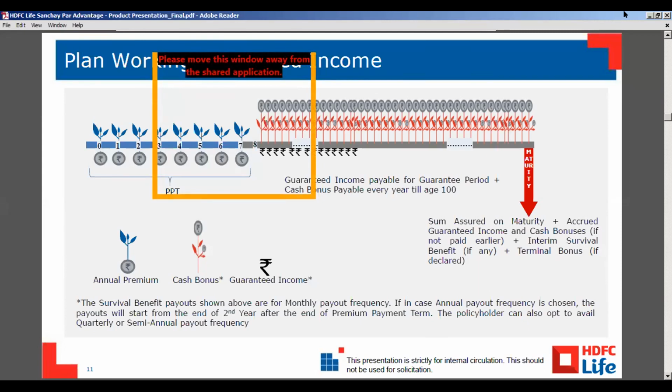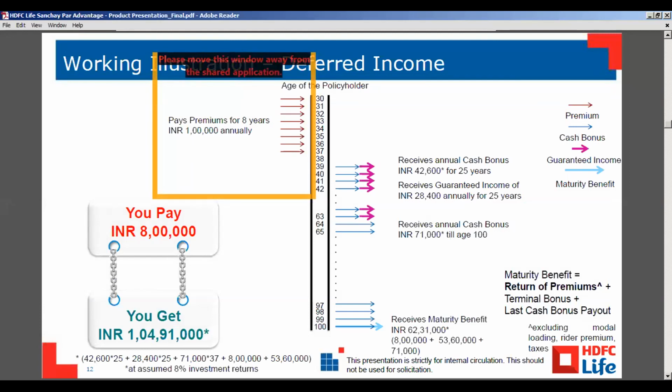Is my point clear? We'll take one example. The customer is paying 1 lakh rupees for 8 years. After that there will be a 1 year waiting period, and after that he will get the guaranteed income and cash bonus.